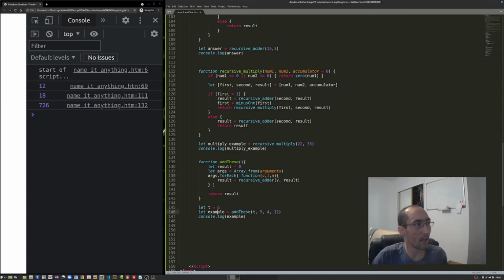Now I'm console logging our example, and the example is what calls the function. So Control S, Alt Tab, Control R, now we get 27. Let's just see if that's what 6 plus 5 plus 4 plus 12 comes out to. 27. Beautiful. Okay, so we did the easy one first.